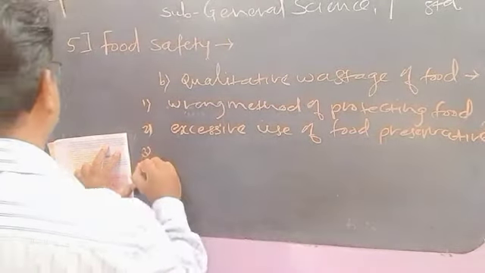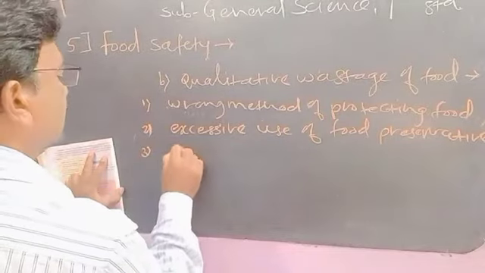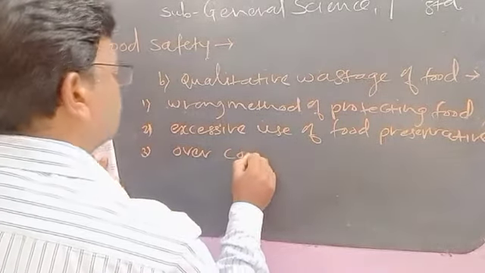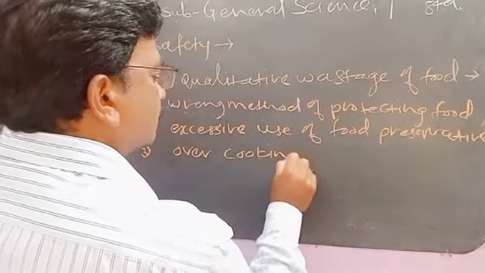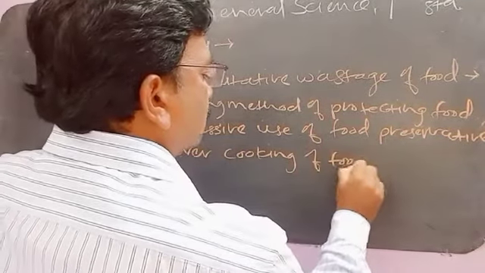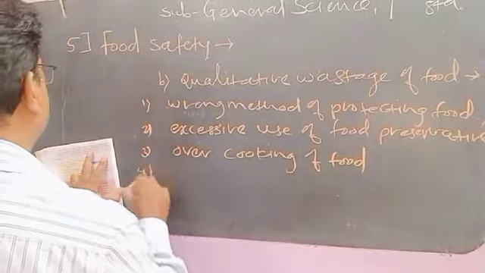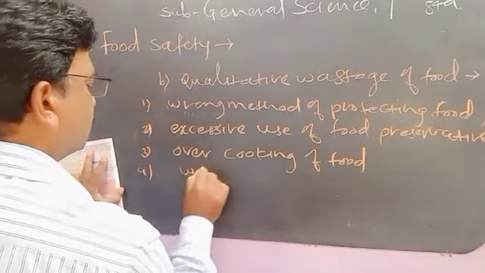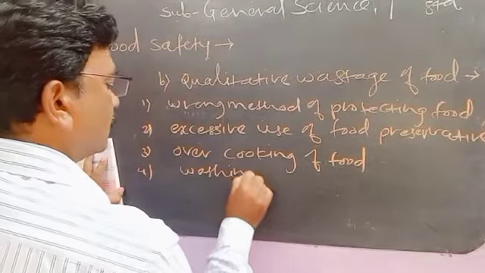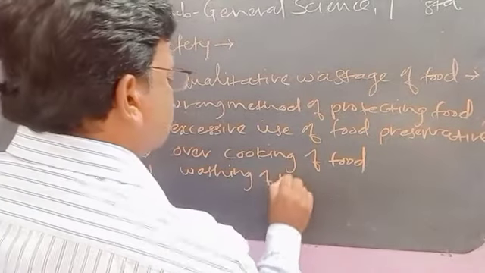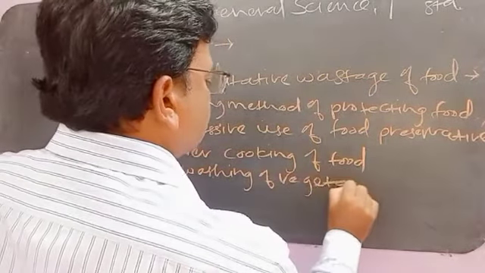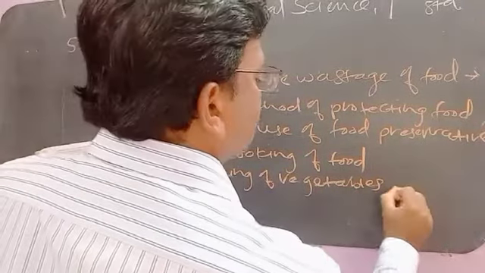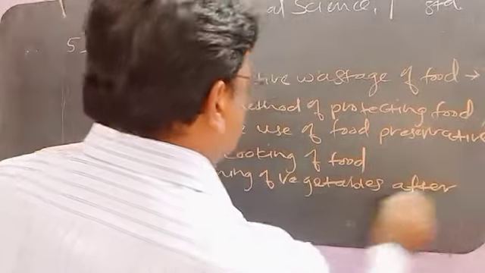Third, overcooking of food. Fourth, washing of vegetables after cutting them.